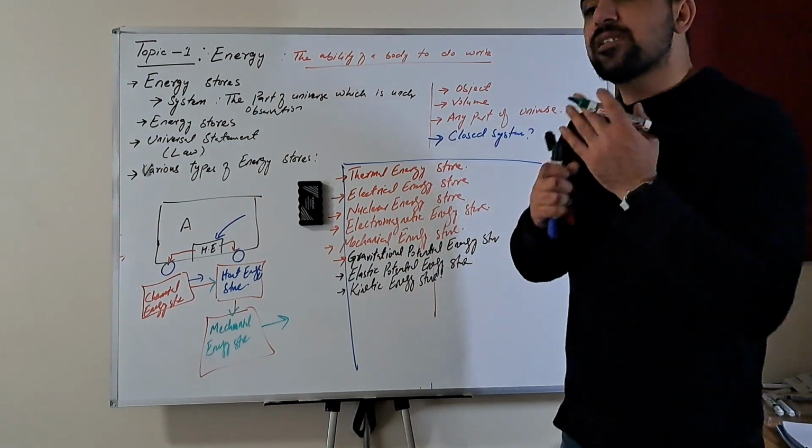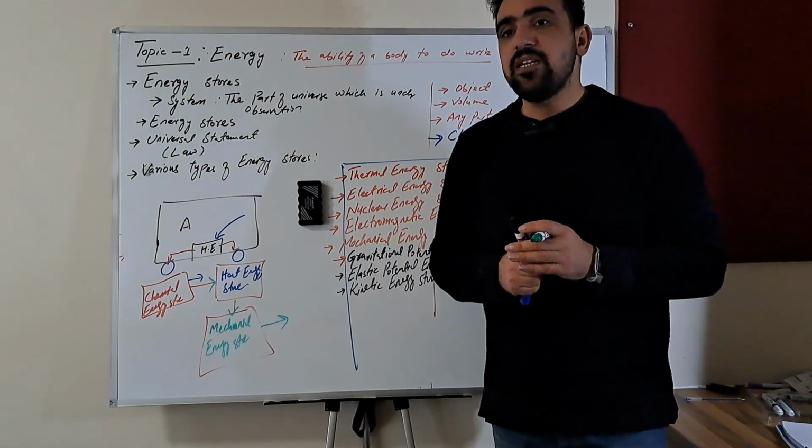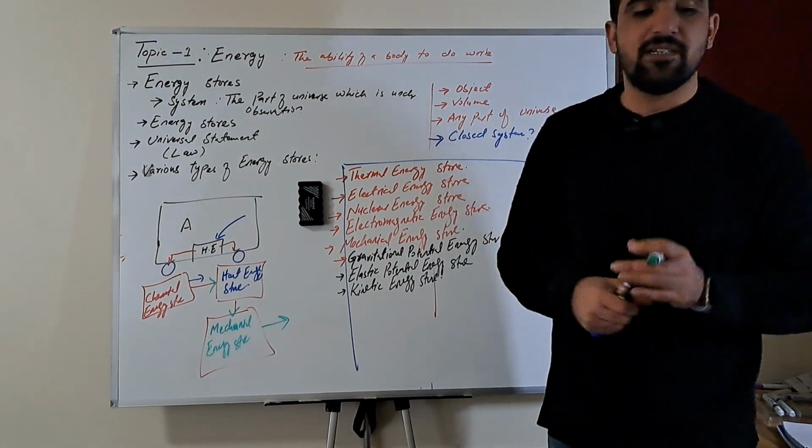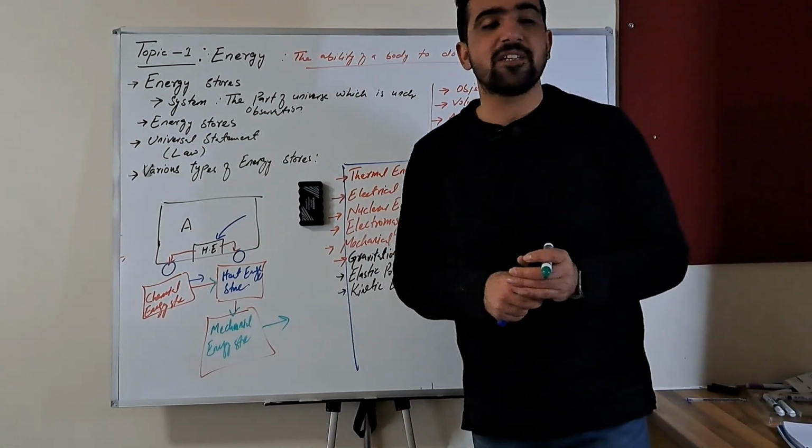Similarly, some of the energy is transferred to the frictional force energy by doing work. We will be discussing work in the next topic.